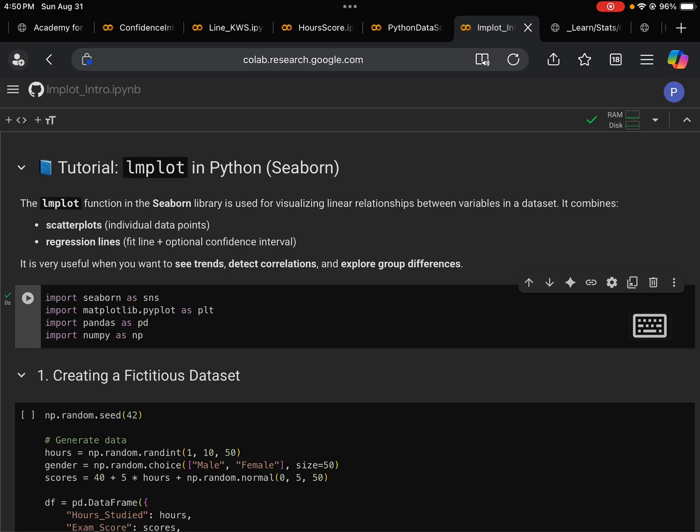Matplotlib is a data visualization library. Next, we import pandas. Pandas is for data manipulation. We import it as PD. Then we import NumPy. NumPy is for numerical computing. We import it as NP.